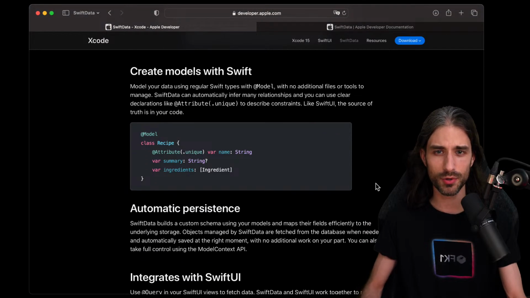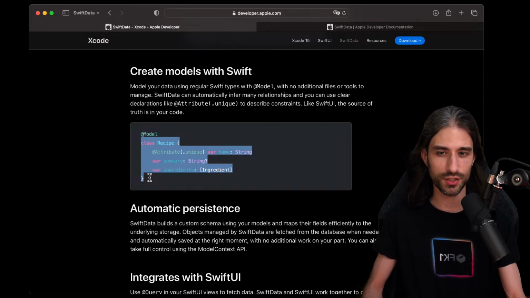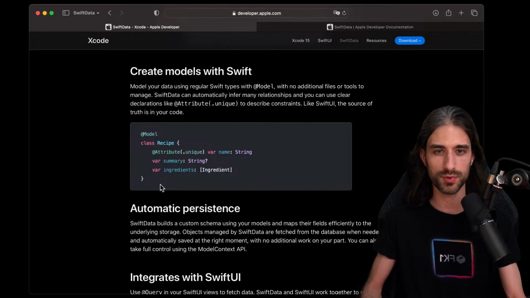So how do we create models? So you create models with Swift. Unlike core data, where you would have your model file, I don't remember the name, but it's some kind of XML file that you need to edit with the ad hoc inspector. Here it's very different because you model your data using a regular Swift type with @model. So @model is one of the new Swift macros which basically allow you to do code generation. So it basically takes the class and adds code to it. So it's a pretty powerful new addition to Swift and one of the backbones of Swift Data, just like property wrappers were one of the backbones of Swift UI when it was released already 4 years ago.